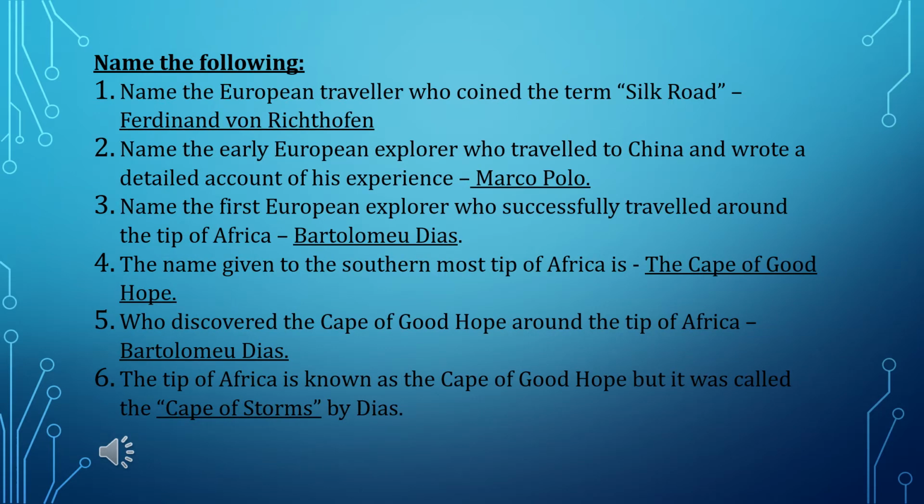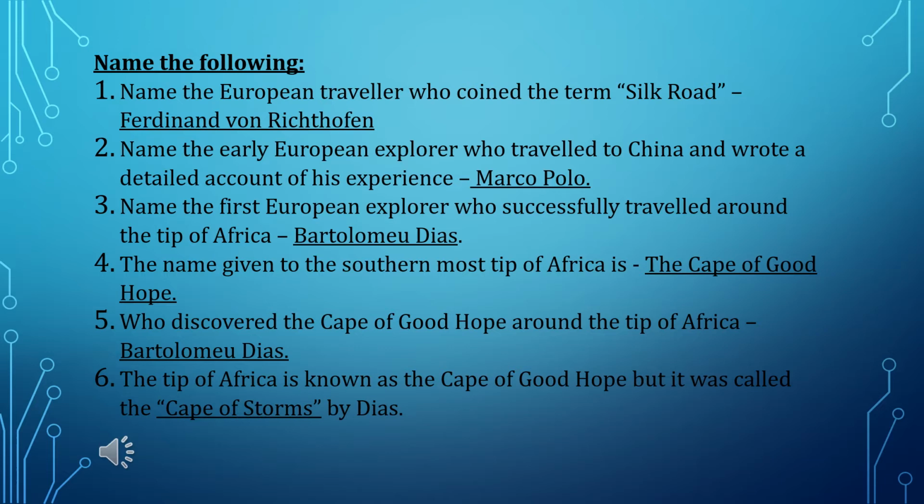Name the following. Name the European traveller who coined the term Silk Road. Ferdinand von Richthofen. Name the early European explorer who travelled to China and wrote a detailed account of his experience. Marco Polo. Name the first European explorer who successfully travelled around the tip of Africa. Bartholomew Dias. The name given to the southernmost tip of Africa is the Cape of Good Hope.